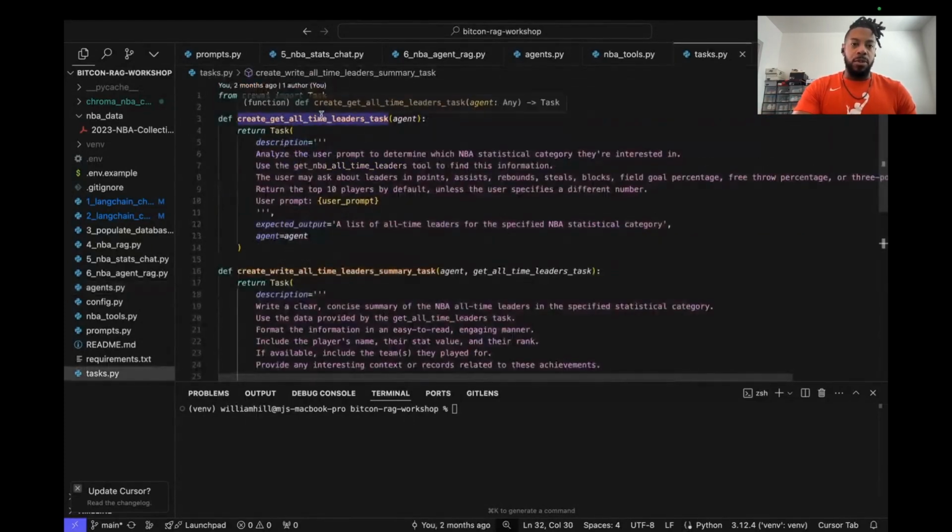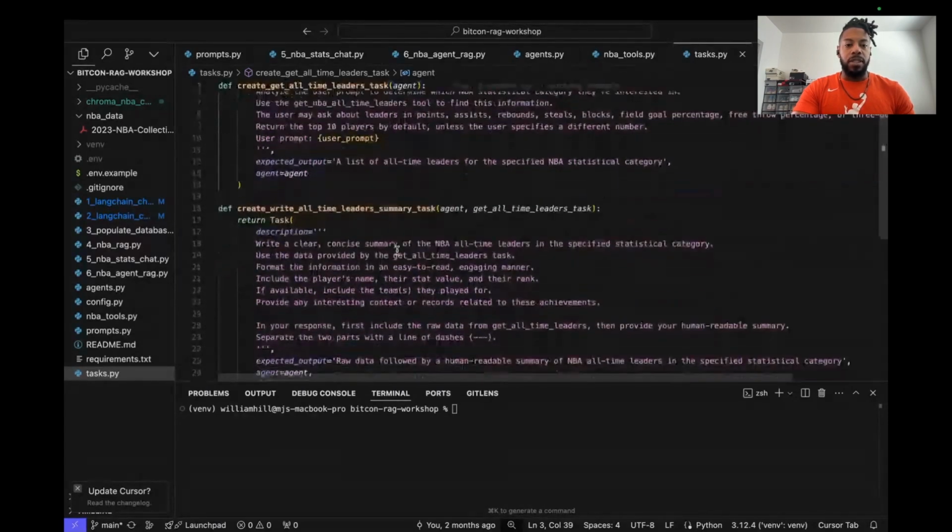Then we can quickly look at the task. So we have 2 tasks here. We basically write 1 task per agent. In this case, we say get the all-time leaders. So this is a task. It looks fairly similar if you've done anything with prompting before, where it says analyze the user prompt and first determine which statistical category they're interested in, and essentially go and fetch the data for that statistical category. And we have an expected output, and then we can pass what agent is expected to complete this task.